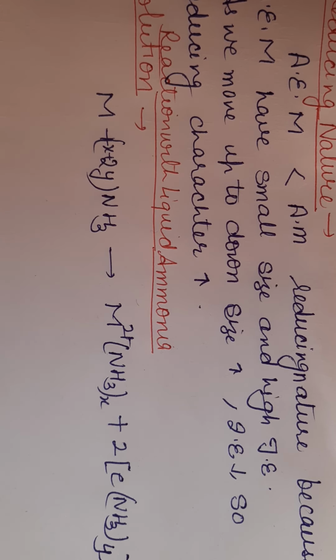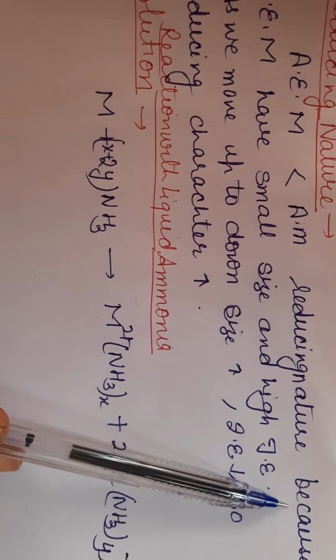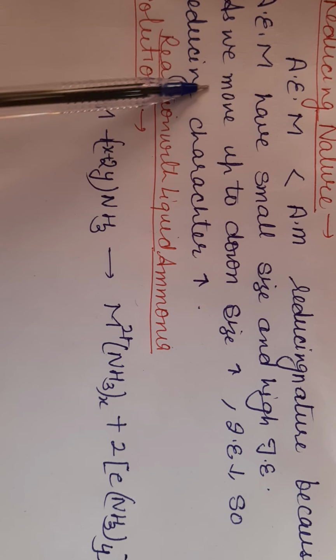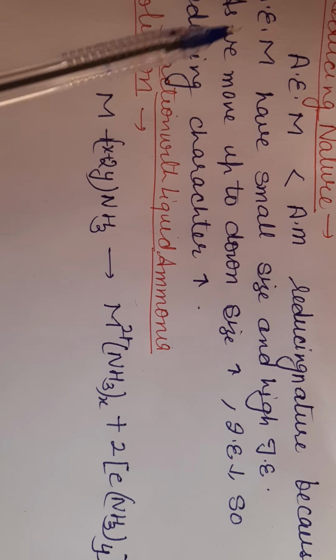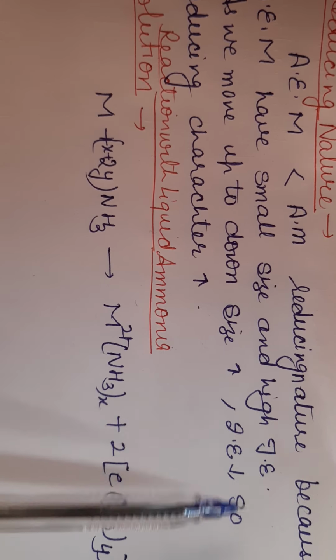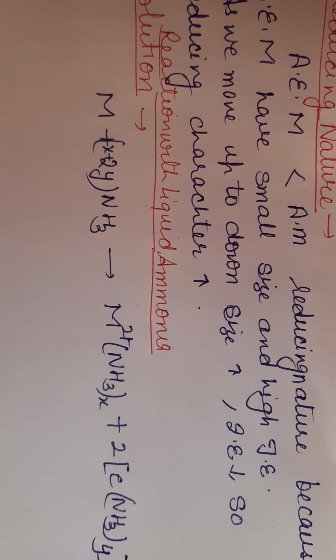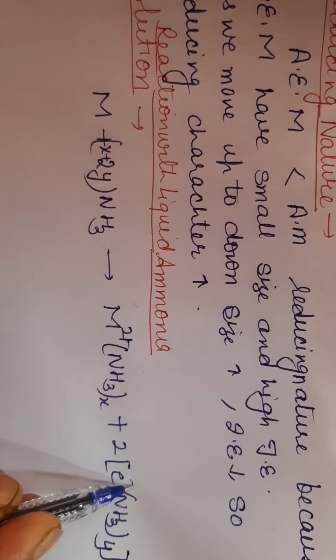So in case of alkaline earth metals, their size is small, they have high ionization energy. That's why as compared to alkali metals, their reducing character is low. But as we move from top to bottom, their size increases, ionization enthalpy decreases, so the reducing character of alkaline earth metals increases. So this is your reducing nature.